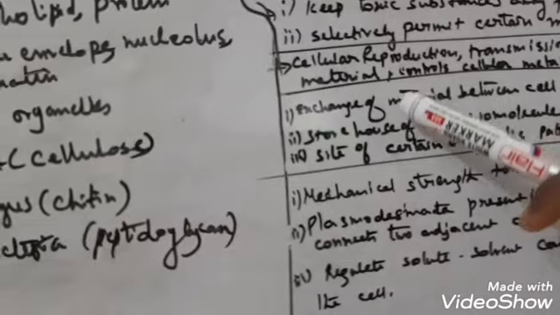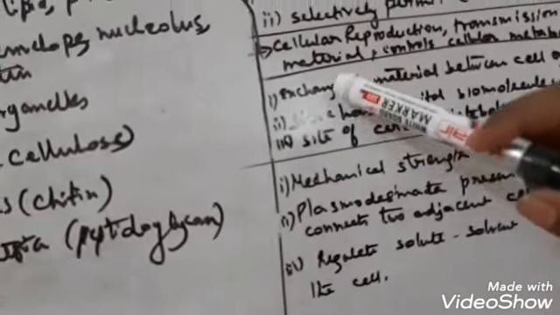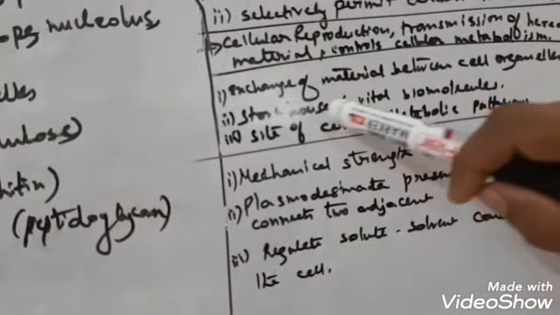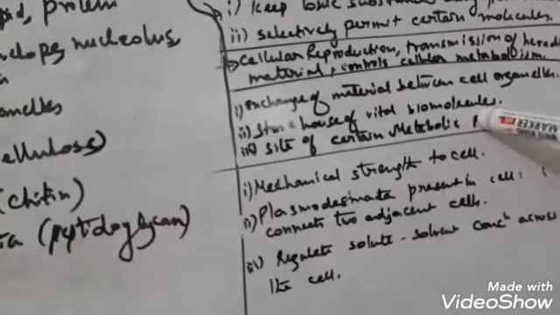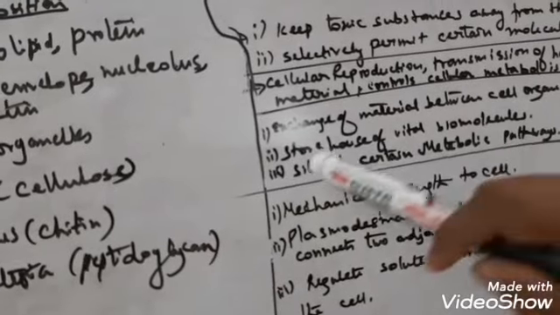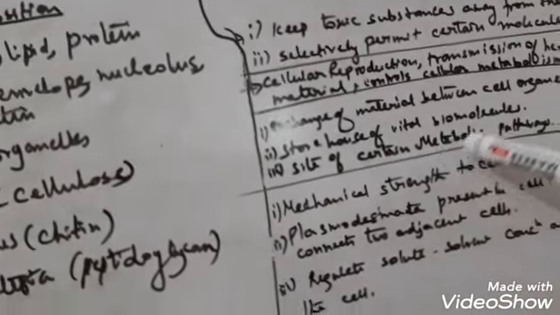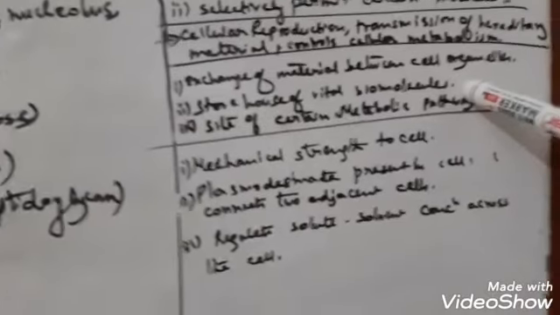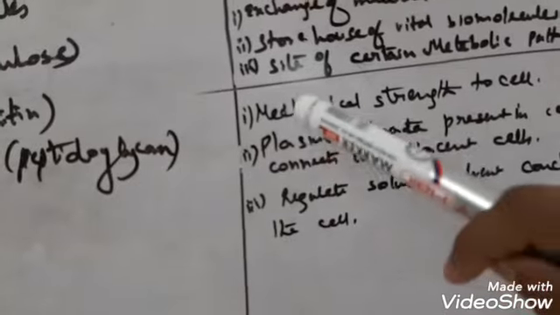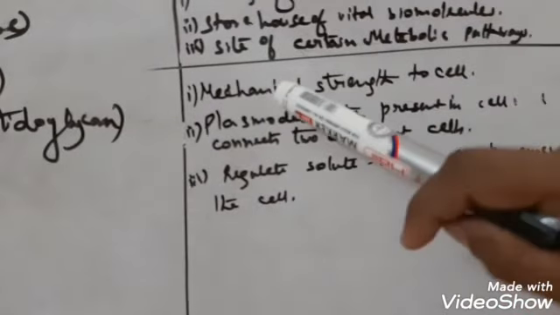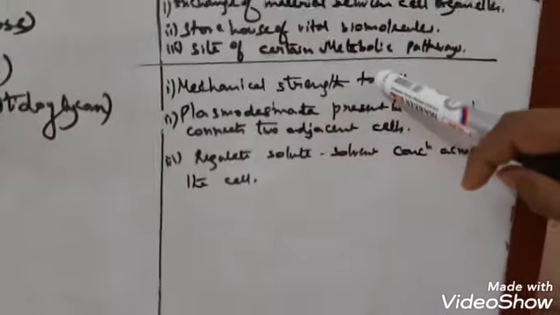Next comes the cytoplasm. The cytoplasm exchanges material between the cell organelles. It acts as a storehouse of vital biomolecules, and it is also a site of certain metabolic pathways in the cell. And finally, the function of the cell wall. Generally, the cell wall provides mechanical strength to the cell.